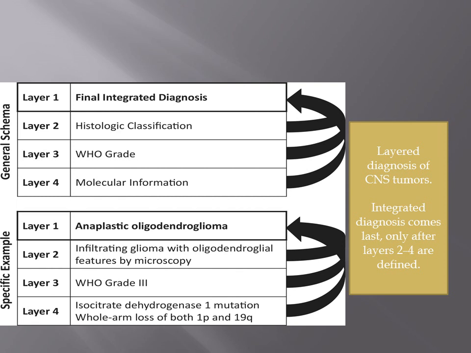So, for example, if a tumor shows IDH mutation and 1p19q co-deletion, then definitely that is oligodendroglioma. And the WHO grading showed it is grade 3, as there is no necrosis and no microvascular proliferation, so it is placed under WHO grade 3. And histological morphology showed chicken wire appearance and fried egg appearance. So under microscopy it is oligodendroglioma. Histological morphology also favors oligodendroglioma. So the final diagnosis is anaplastic oligodendroglioma, like that.